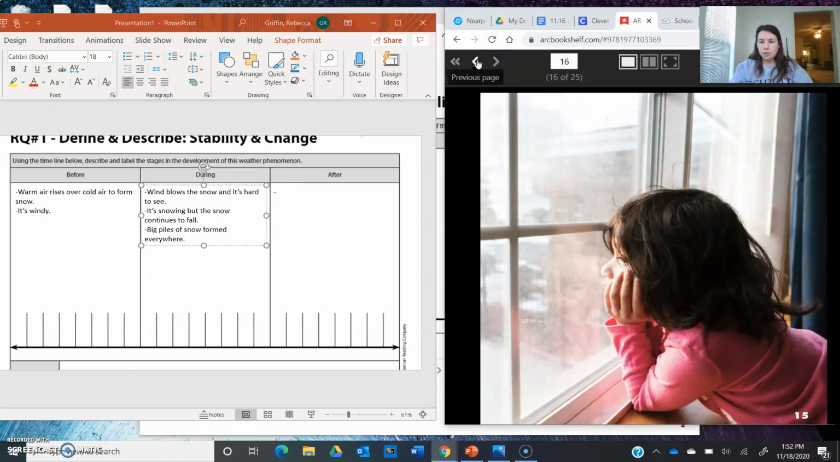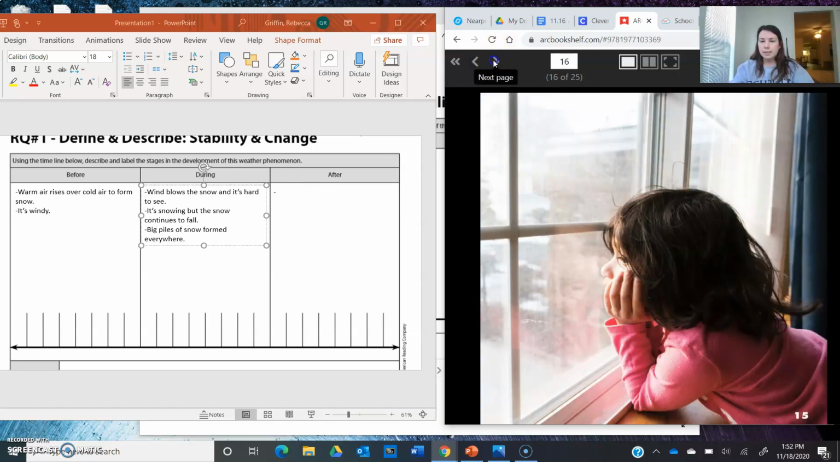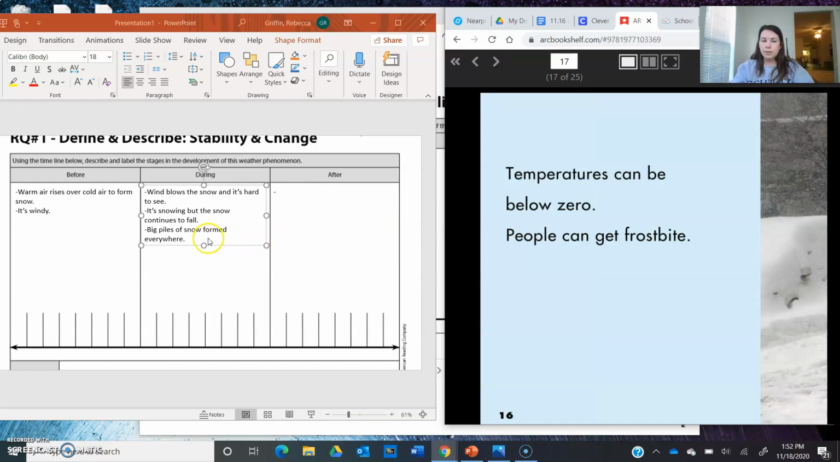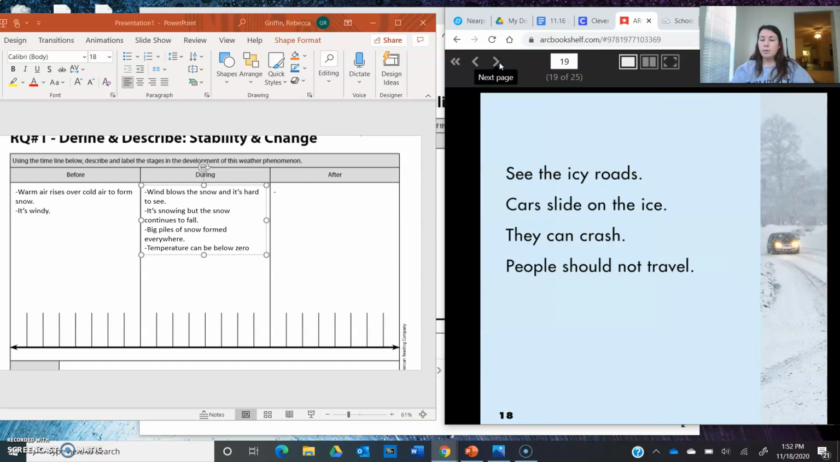Okay, let's go to the next page to see what I'm learning. It's very cold. It's best to stay inside, and the temperatures can get below 0. So I'm going to write that because the temperature is an important part. I'll say temperature can be below 0. That's way below freezing. See the icy roads. Cars slide on the ice. They can crash. People should not travel. So during the blizzard, we're going to say that people need to stay inside.